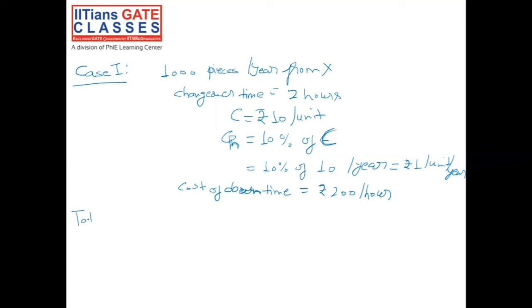So total annual cost. Now what will be the parts of total annual cost? So total annual cost would include, first of all, the material cost, that is the cost per piece, plus the downtime cost, and plus the holding cost.